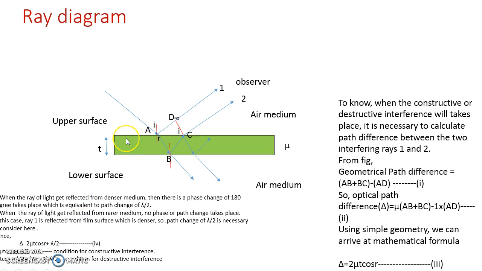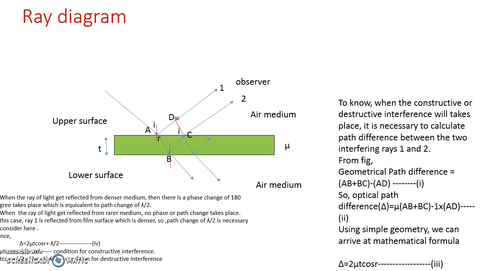Now, here we are observing the ray diagram of light when it is incident on the thin film. This greenish shaded region is our thin film. We have considered the thickness of the film as t, and the refractive index of this thin film as mu.